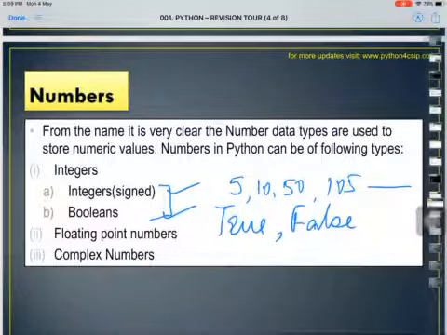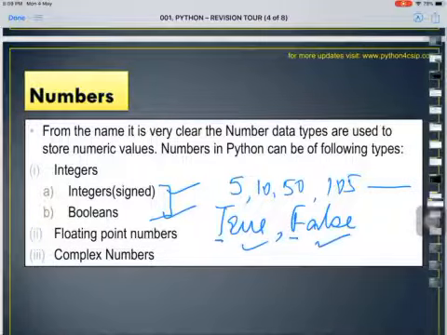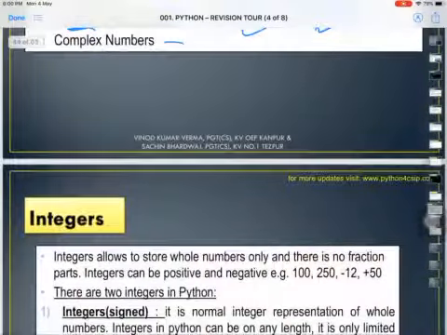false. Please remember that whenever we write the literal true or false, the T and F should be capital, else your interpreter will not recognize these two literals. If your variable can have the value either true or false, then we declare that variable as of type boolean. Next is floating point number. Any number with a decimal value is a floating point number. And then we have complex numbers, which are divided into two parts: real number and imaginary number.